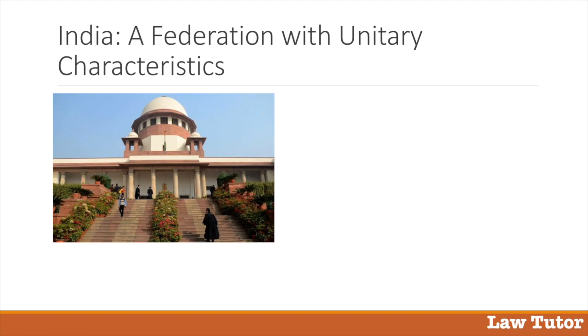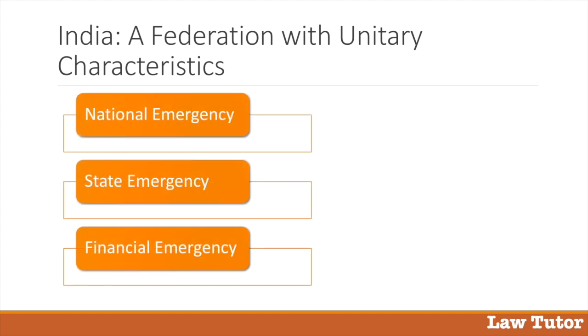Fourthly, India has a unified judiciary with Supreme Court at its apex. A completely federal state would have a dual system of courts. Fifthly, during proclamation of emergency by the President of India, the powers of the state governments are curtailed to a great extent, and the Union becomes all in all. During proclamation of emergency, India resembles a unitary structure.